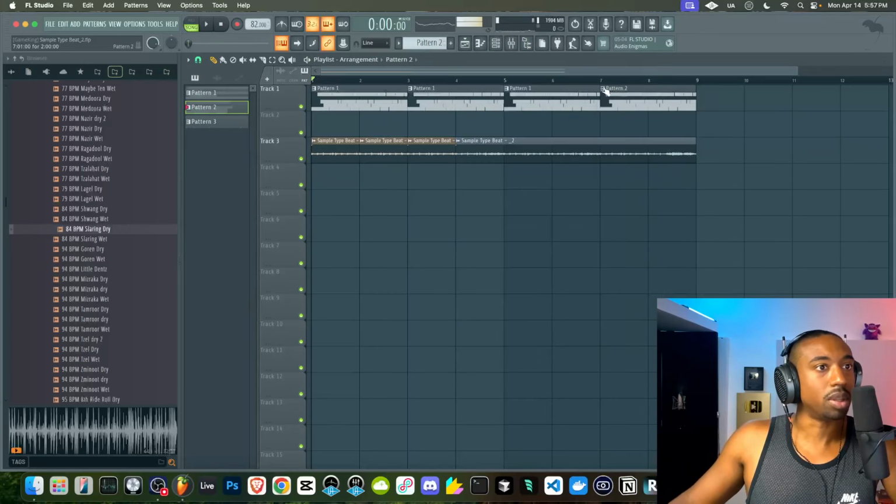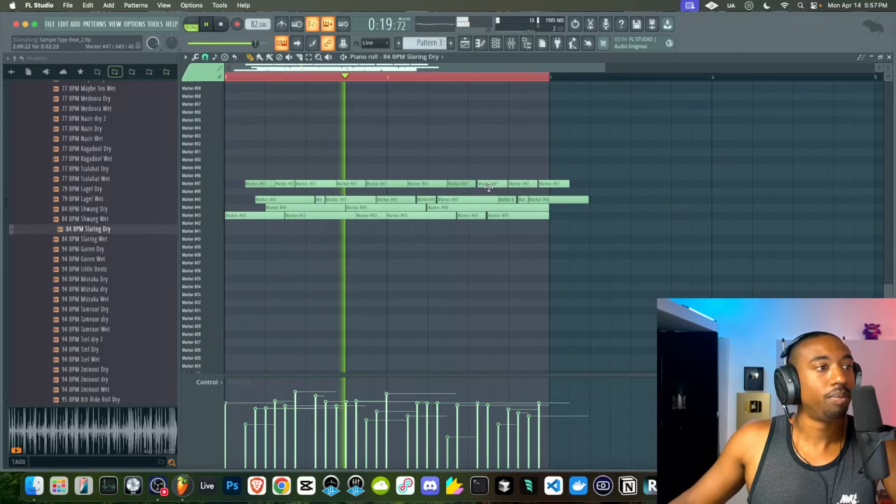So at the end here, we want the drums to do something different. So like, I don't know if this even has a drum fill to chop up.